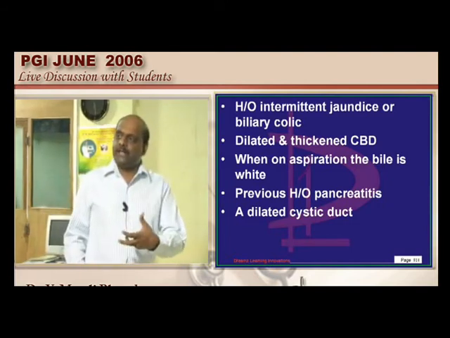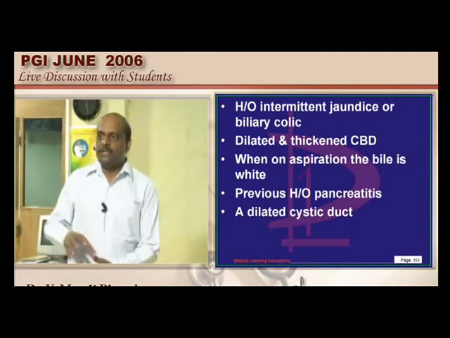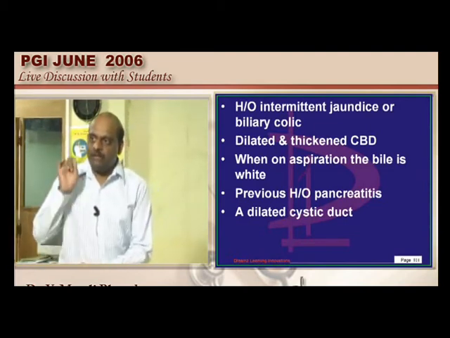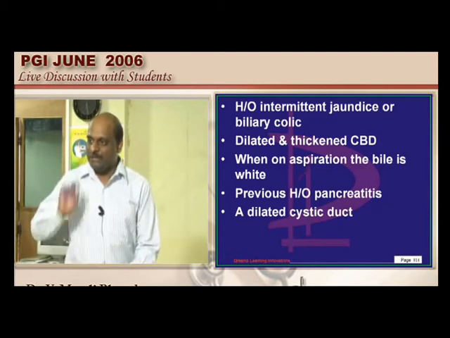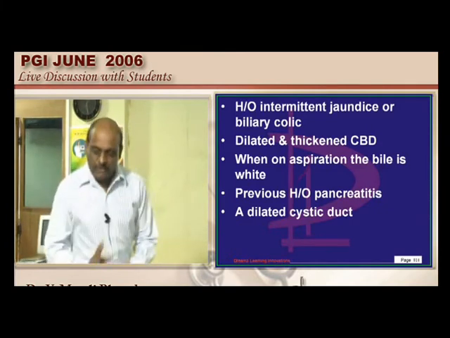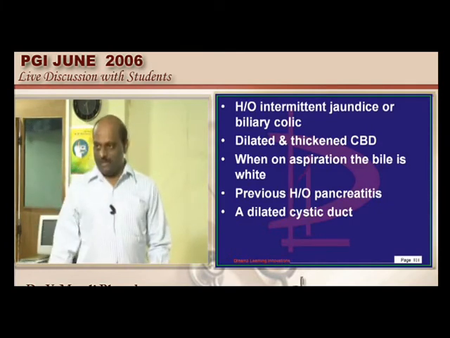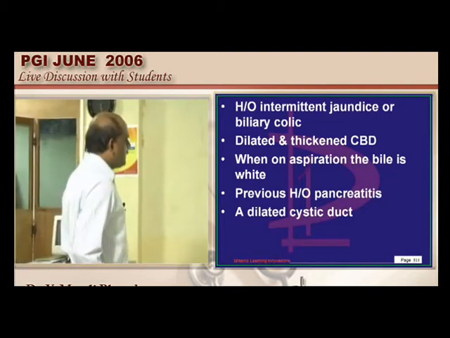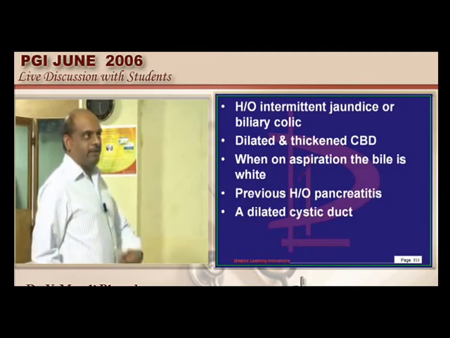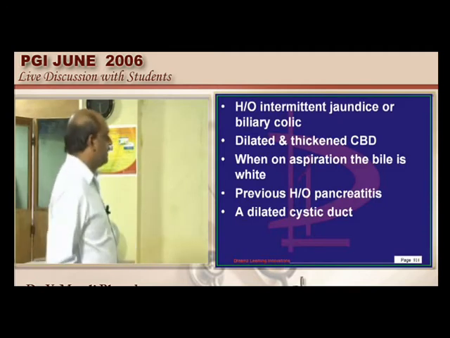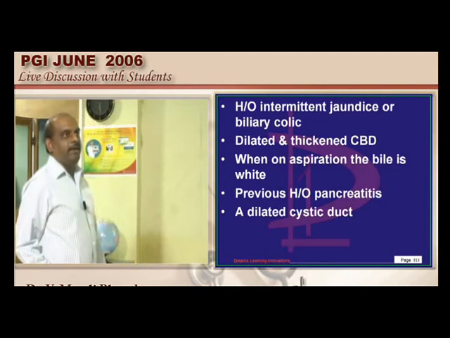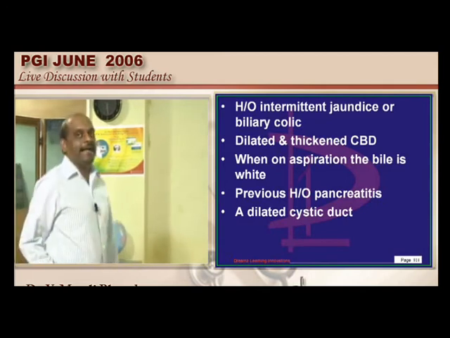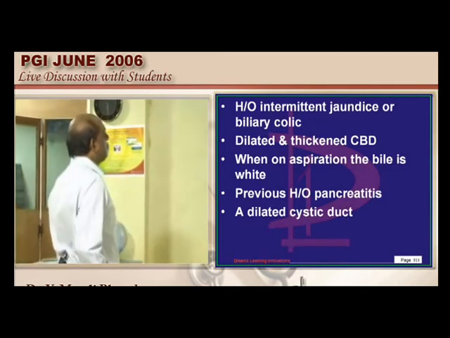Then what is the possibility of such an intermittent biliary colic? Some small gallbladder stones are slipping into the bile duct. So open the bile duct, explore it, find the stone and remove it. So it is a relative indication. Similarly, if the CBD is thickened or dilated, and whenever you are aspirating bile it is white, suggestive of obstruction. Any history of pancreatitis and a dilated cystic duct, they are all considered to be important indications.